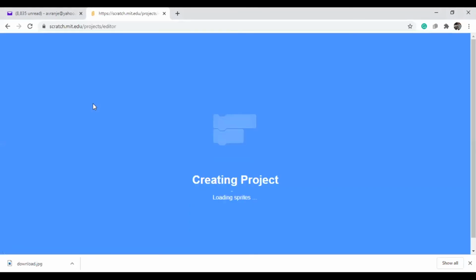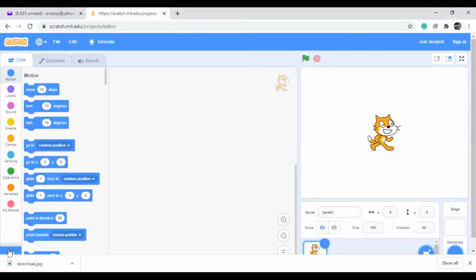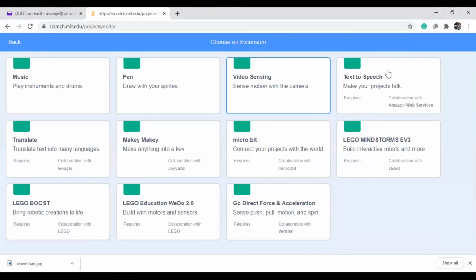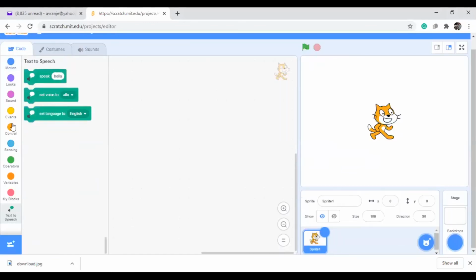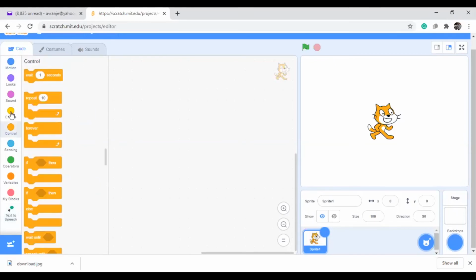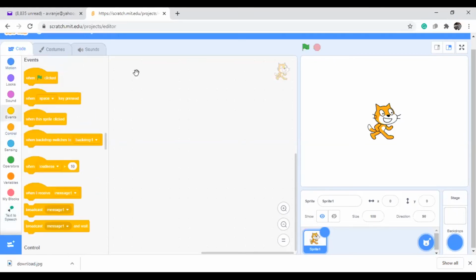I will show you here. If you see here, you can go to text to speech and take it out. When flag is clicked, like you go to events.